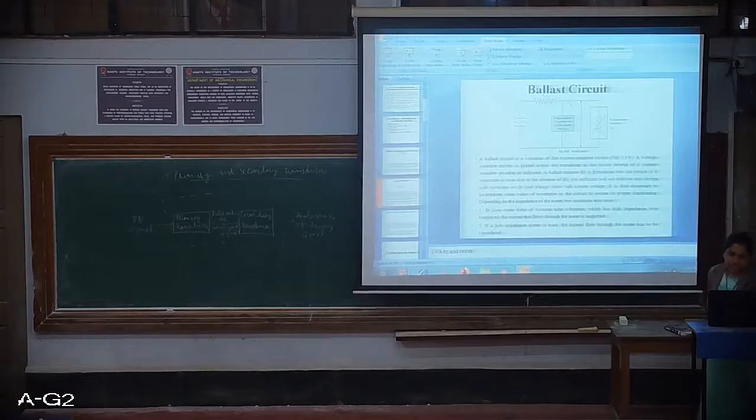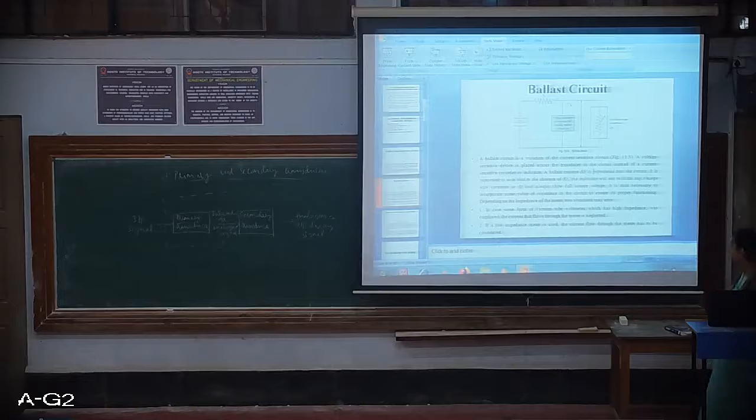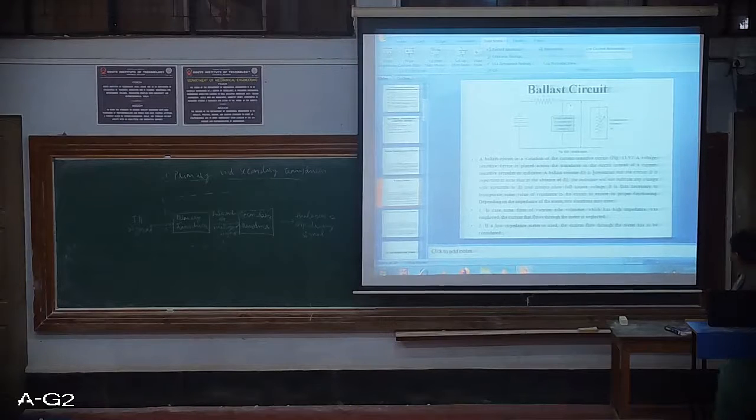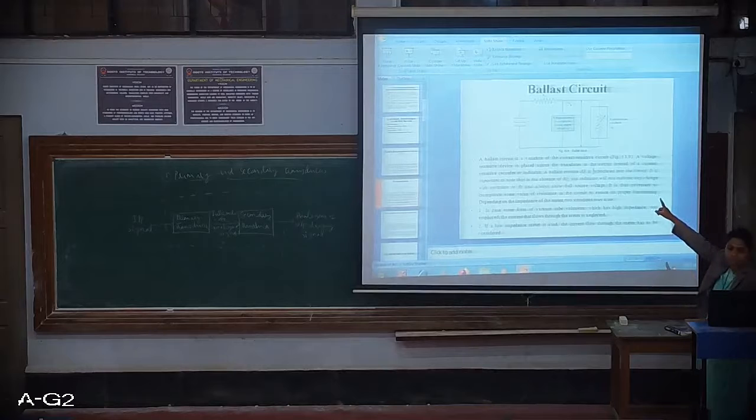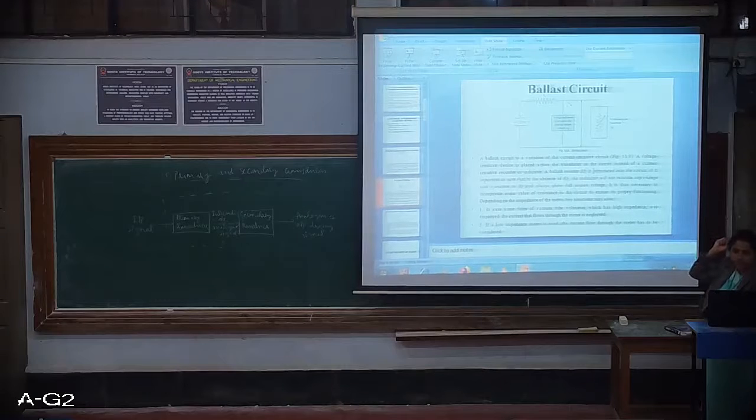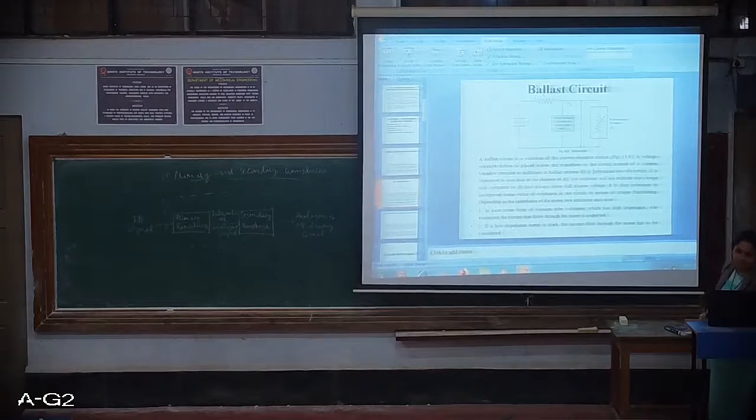Okay, so it is placed across the transducer in the circuit, and a ballast resistor RB is introduced into the circuit. If you can see there, RB, it's not very clearly seen, that is a ballast resistor.